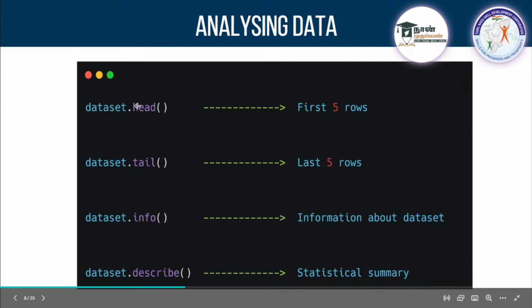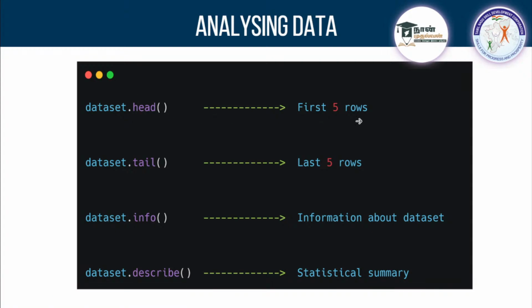If you use .head, it is going to show you the first 5 rows. And if you want to see the first 10, you can pass 10 inside this parenthesis. If you mention that number, it is going to show you that many rows in the output. If you want to do the same with the last 5 rows, you can go with .tail. If you want to visualize any number of rows from the last, you can mention that number inside the parenthesis.